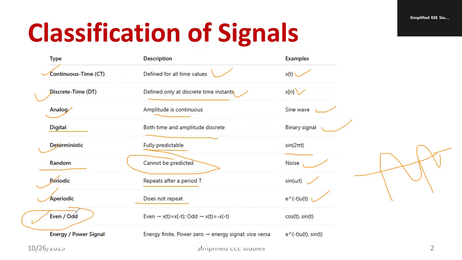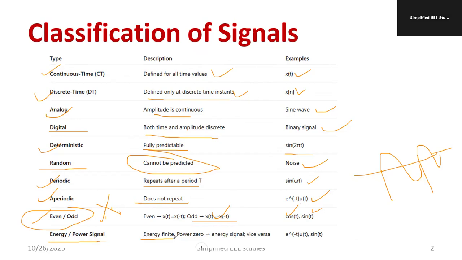Another important question which you can observe in different examinations is even and odd signals. For an even signal, x of t is equal to x of minus t. The example is cos t. For an odd signal, x of minus t is equal to minus x of t. The best example is sin t. Very, very important.